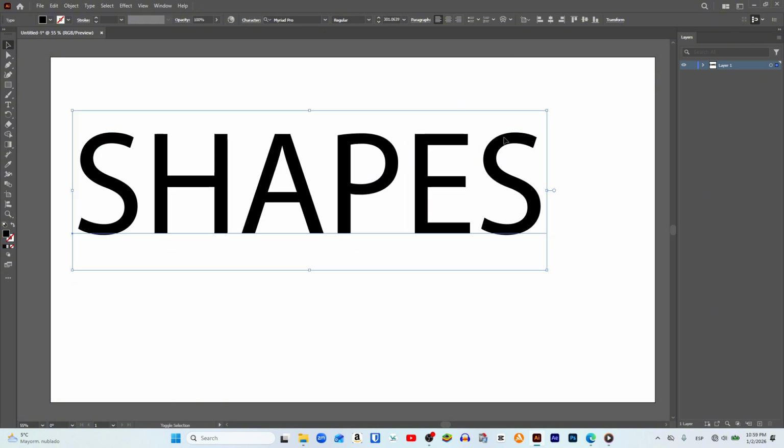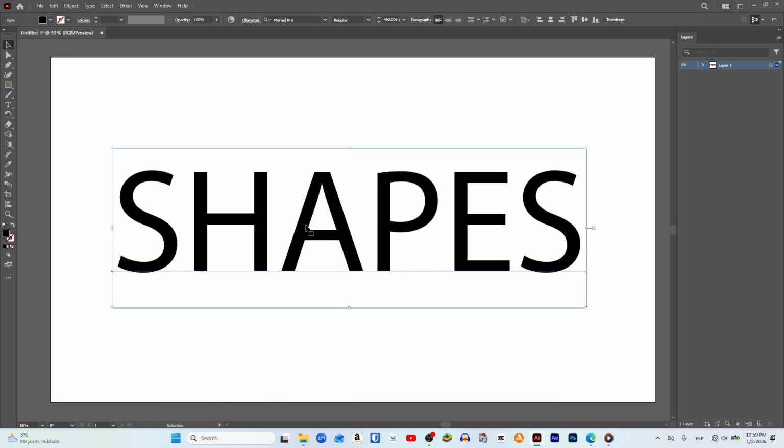After that, I am going to add a stroke to this text, and the process to convert the text with a stroke into shapes is complicated, so pay close attention. For this, it is very important that we do not apply a stroke to the text using the stroke setting, or it will give us an error.